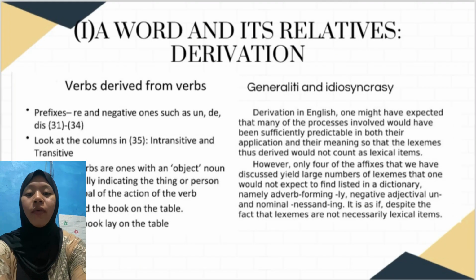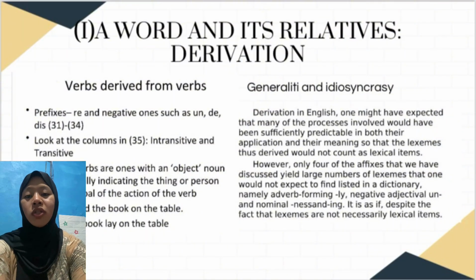Verb derived from verb. Prefix re- and negative ones such as un-. Look at the contrast between intransitive and transitive. Transitive verbs are ones with an object noun phrase, usually indicating the thing or person that is the goal of the action of the verb. Jill laid the book on the table. The book lay on the table.